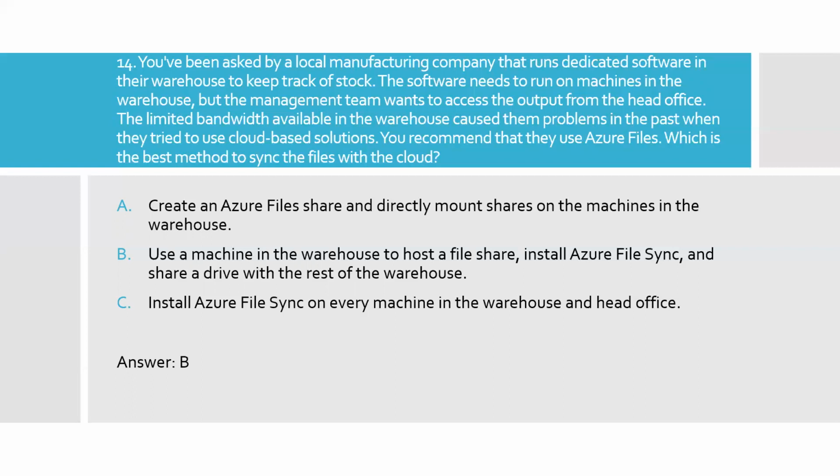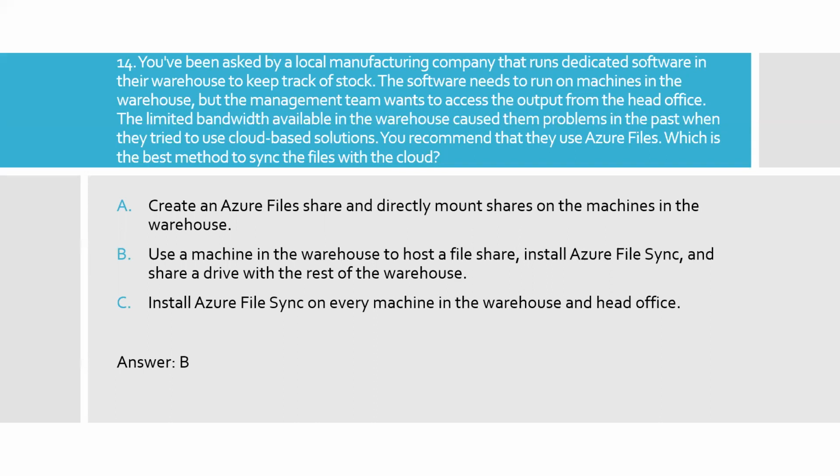Option A, create Azure file shares and directly mount shares on the machines in the warehouse. Option B, use a machine in the warehouse to host a file share. Install Azure File Sync and share a drive with the rest of the warehouse. Option C, install Azure File Sync on every machine in the warehouse and head office.